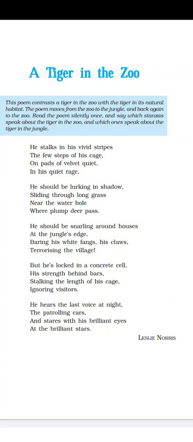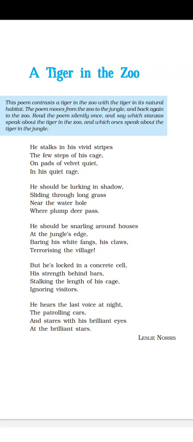Stalking the length of his cage, moving along the length of his cage, ignoring visitors. Ignoring means not caring, avoiding the visitors, those who are coming to watch the tigers. And he's ignoring them, right?